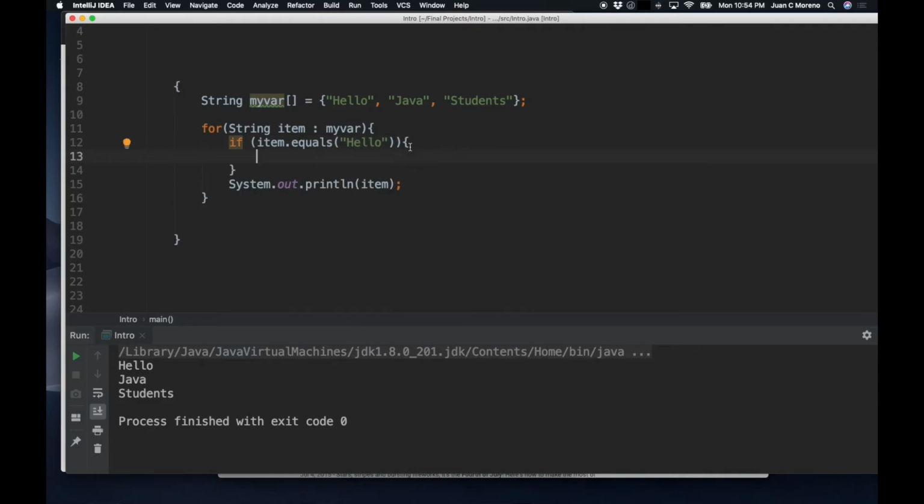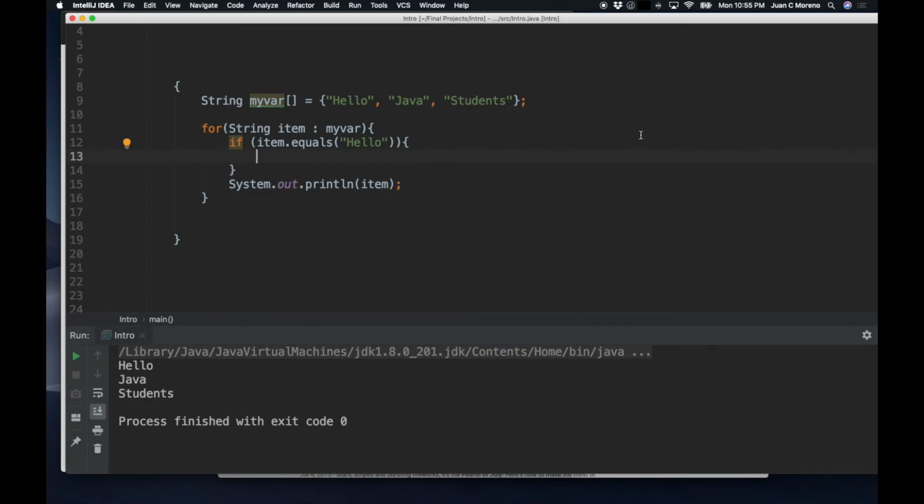I want to point out here that I am not doing item equals equals hello, and the reason is that when you have a string and you do that to hello, it's going to compare a different string to another different string. So it's going to compare the two objects. Obviously, the two objects live in different memory spaces, so this is going to yield a false. So what we do is use the dot equals method of the string, because that way we're comparing the contents of the string.